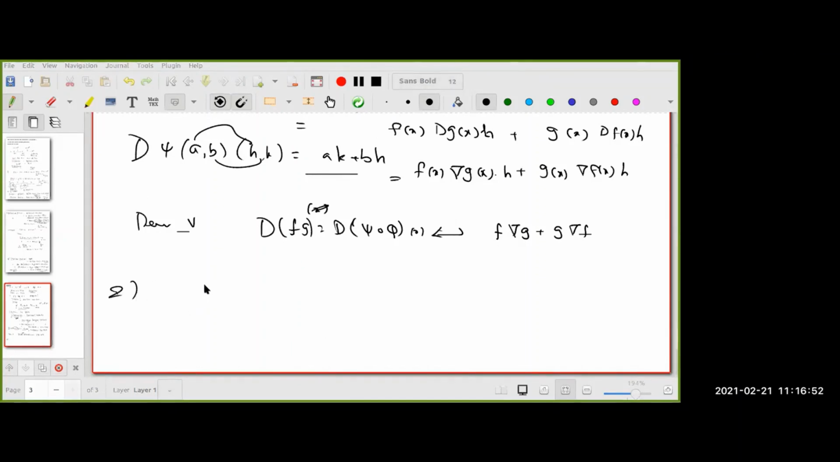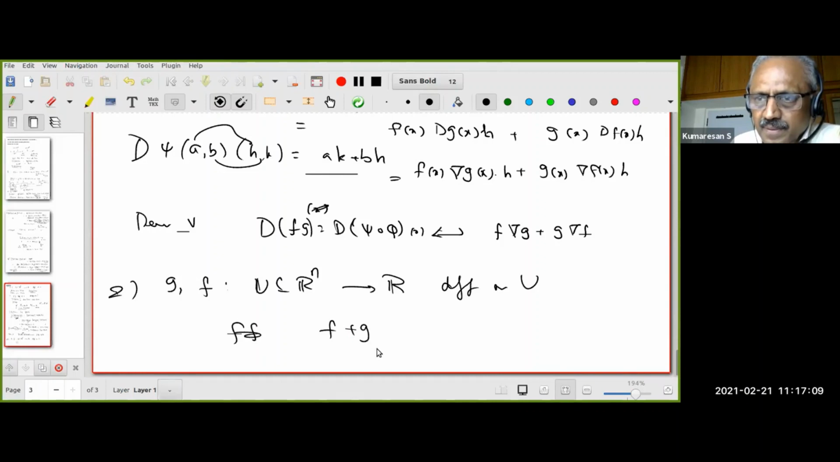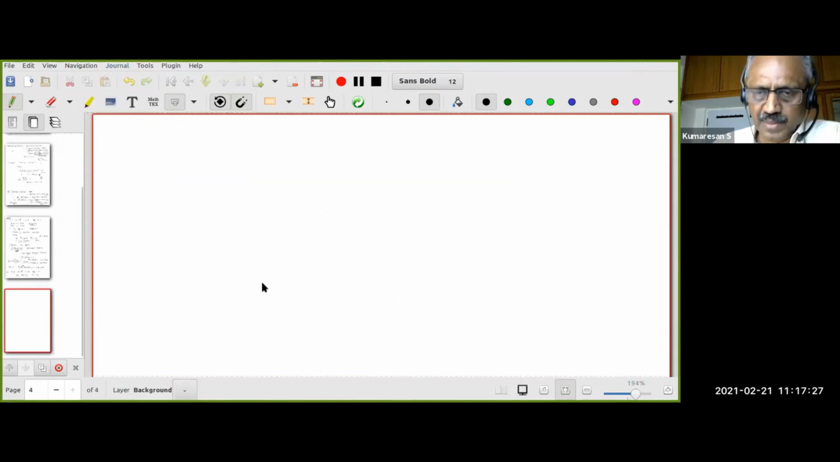Suppose f is a function from U in Rn to R, and g is also a function. They are differentiable on U. Let me not worry about which point now. So what do I know about f plus g? It must be differentiable. What should be the gradient of this function? This must be gradient of f plus gradient of g. This is again trivial, straight from the definition of derivative, but you can also do it using chain rule. But let's not worry about that.